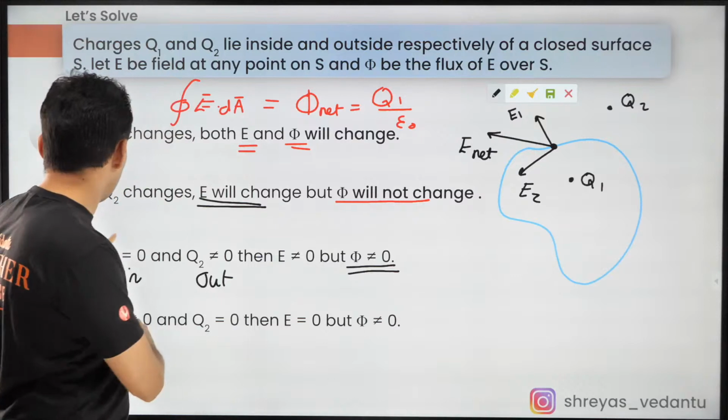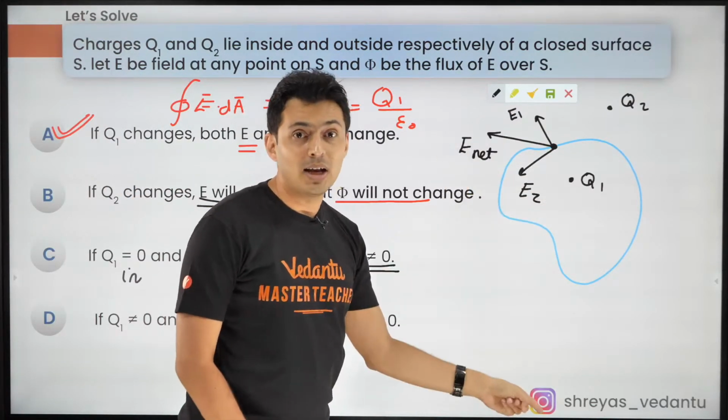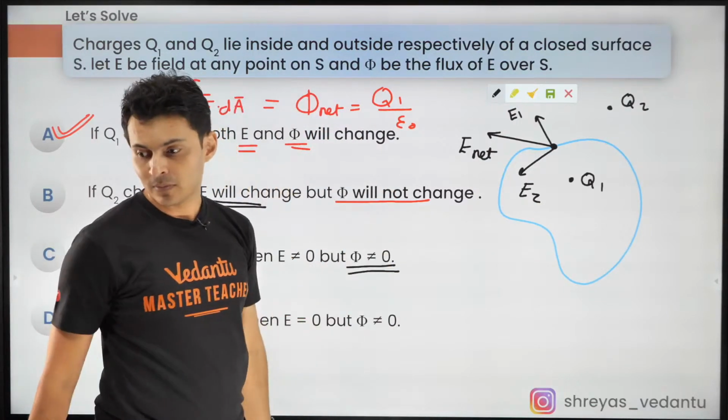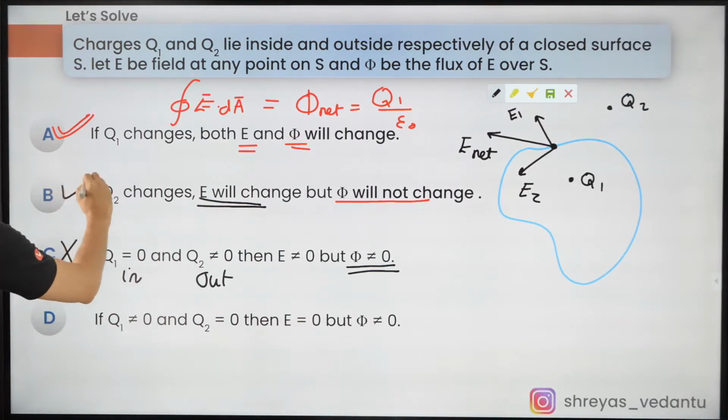If there is no charge inside, then the net flux will have to be 0. The net flux will have to be 0. So option C is wrong. Okay, option B was correct.